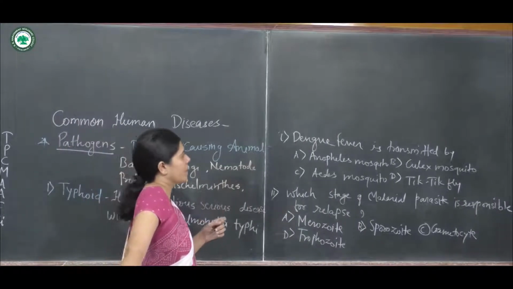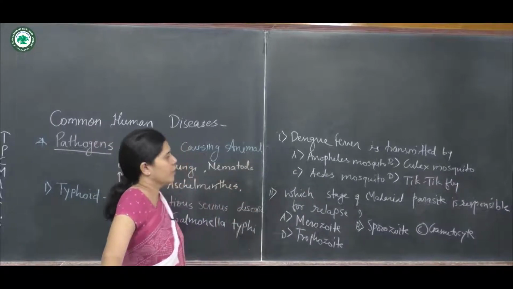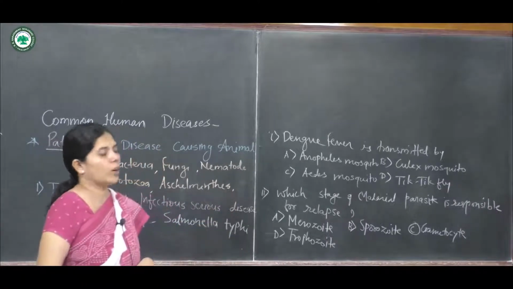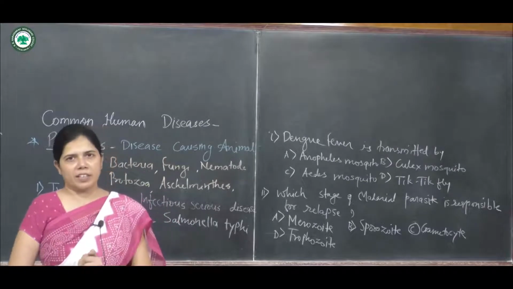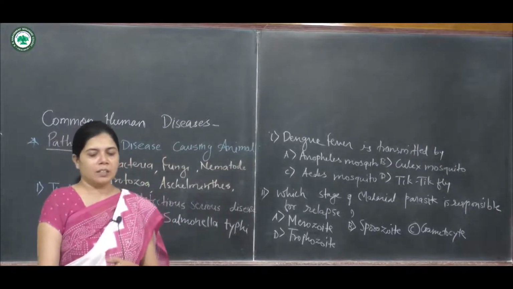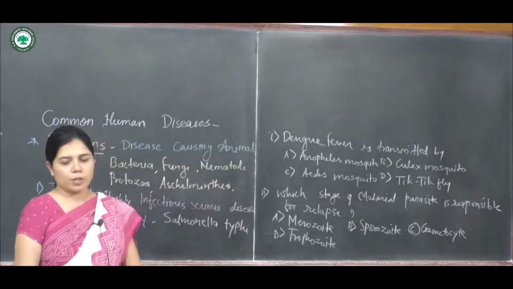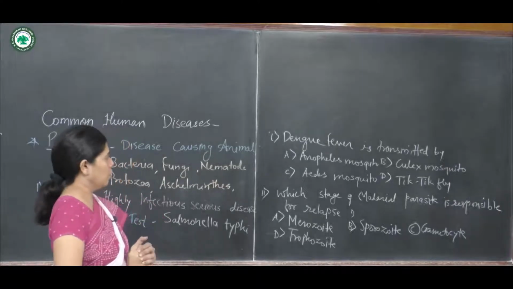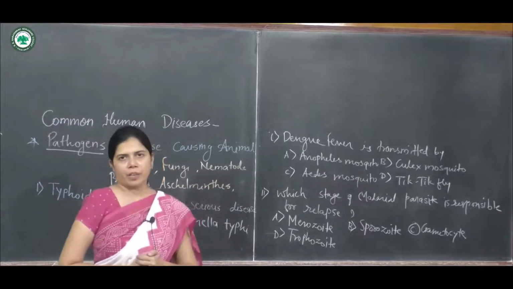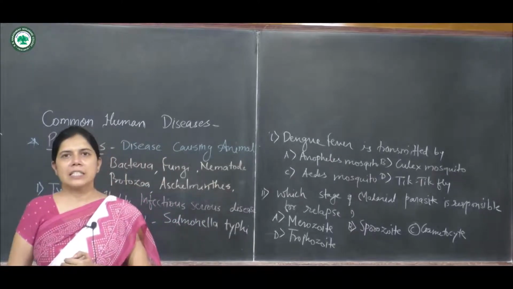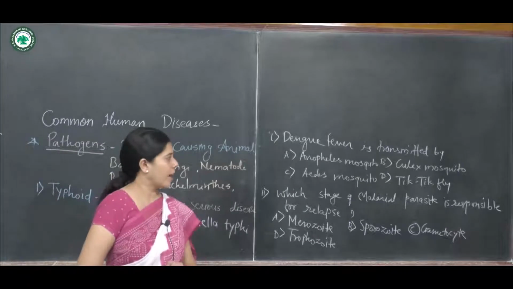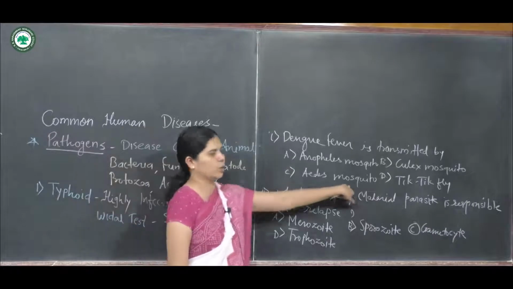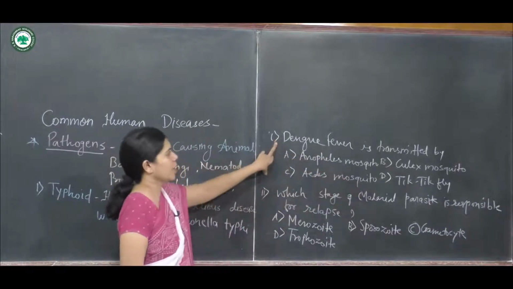For example, the question is: dengue fever is transmitted by which vector? As we know, the Anopheles mosquito and Culex mosquito cause the disease filariasis. The remaining two are the Aedes mosquito and the tsetse fly. The tsetse fly causes sleeping sickness. So the remaining one option, the Aedes mosquito, is the answer.